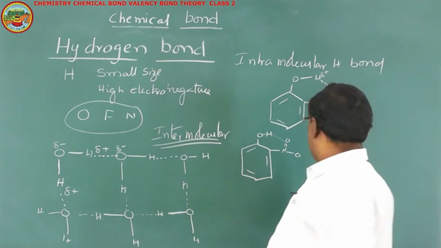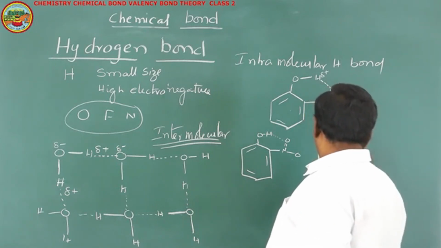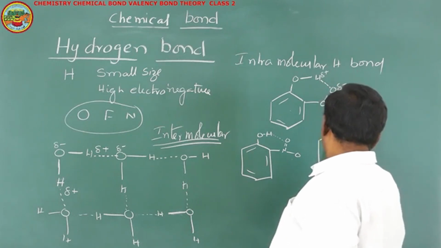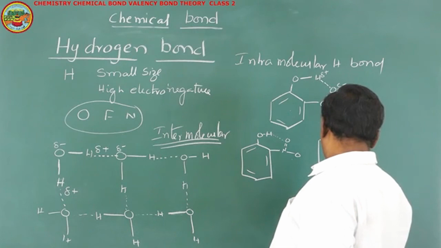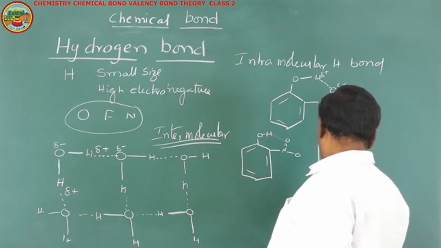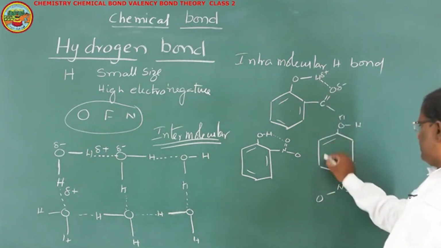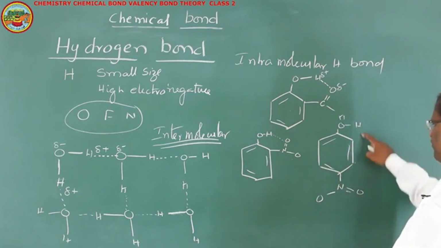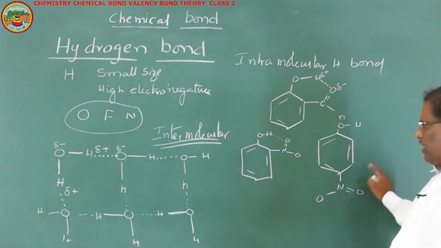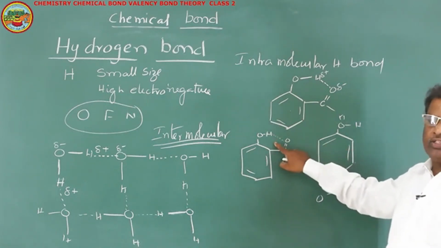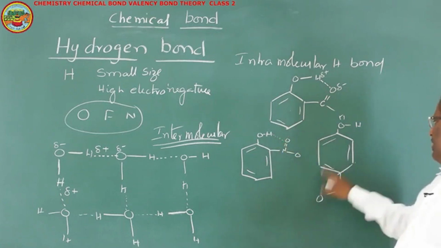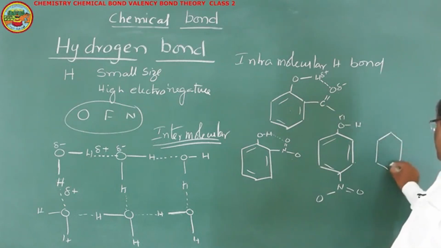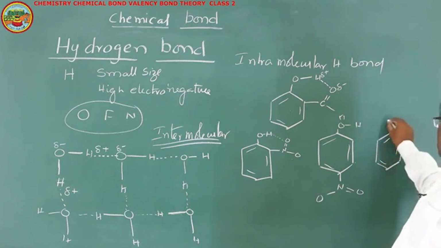There is another nitrophenol where you will have the nitro group at the para position. Now here this oxygen and hydrogen are far away from each other. In such cases, this type of intramolecular hydrogen bond is not possible. That's why in para-nitrophenol, we can observe the formation of intermolecular hydrogen bond.